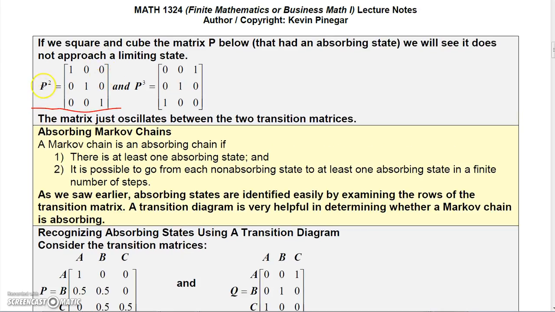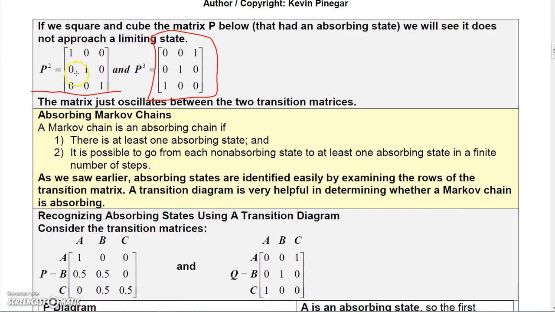Then if you multiply by P again to get P to the third power, you get this matrix, which just returns back to what we started with for the P matrix. So this matrix just oscillates between the two transition matrices. It will not approach a limiting state because it just bounces back and forth as we multiply.